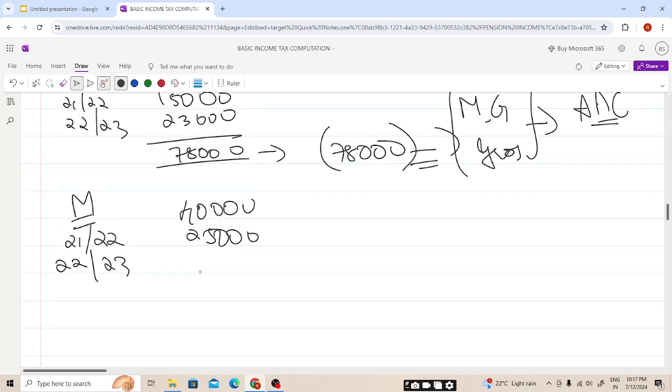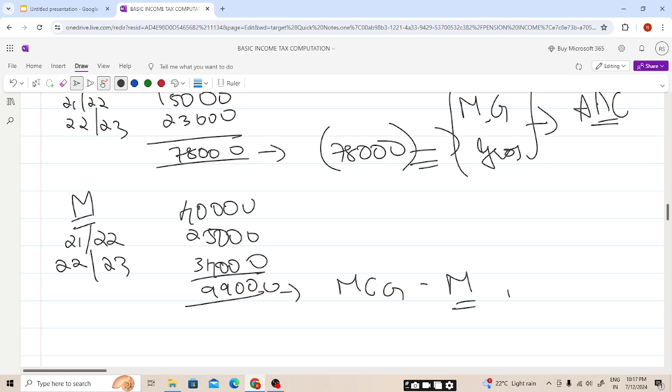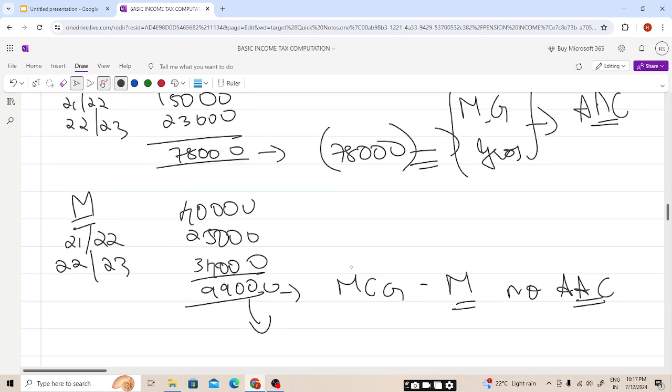So it will be 34,000, students. So this will be a total of 99,000. This is the maximum gross contribution which M can make so that there is no annual allowance charge. If they invest more than this, there will be an annual allowance charge. I hope this is clear, students.